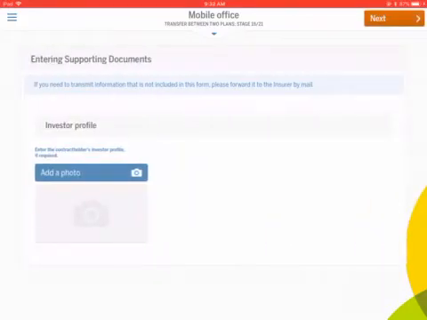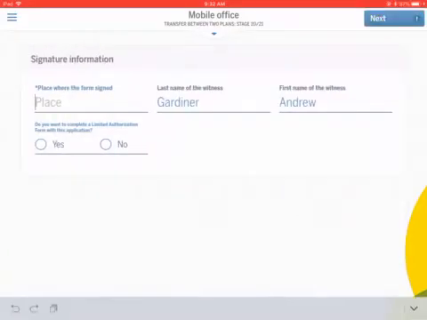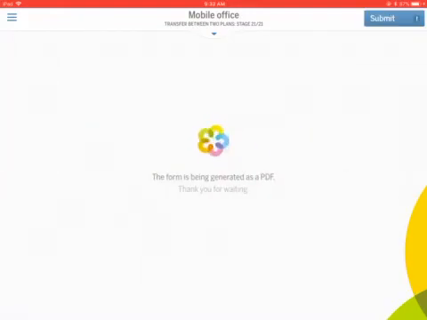If you wanted to take a photo of the investor profile, you could do so here. And then we're at the signature page. We're going to say no, that we don't want to complete a limited authorization form with this application, because we're going to make the transfer now without a client signature. If the client was there with you, it would be a good idea to have the limited authorization form done at the same time. But in this case, we'll say no. We'll hit next.